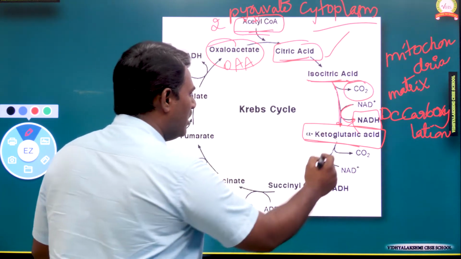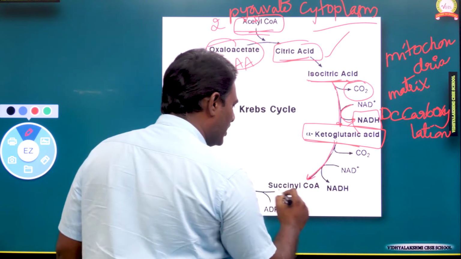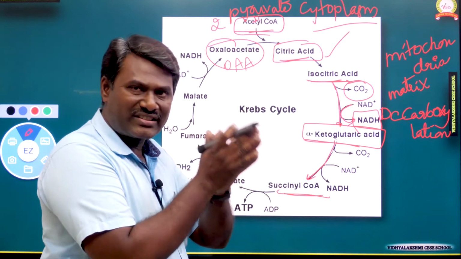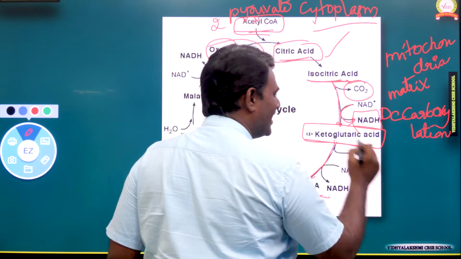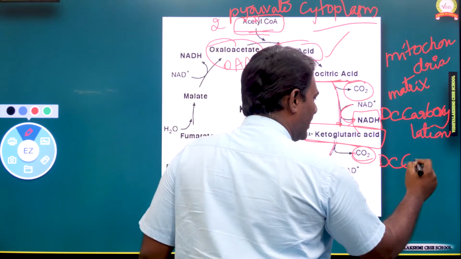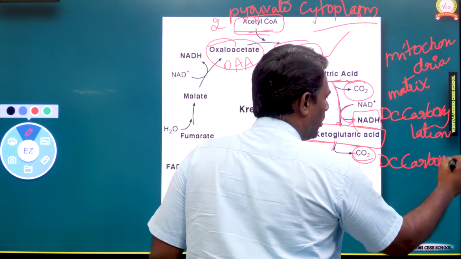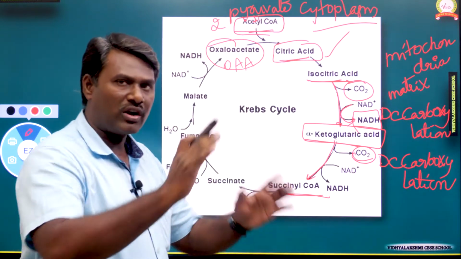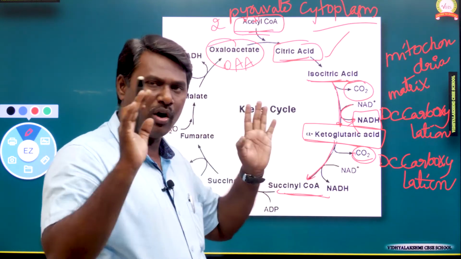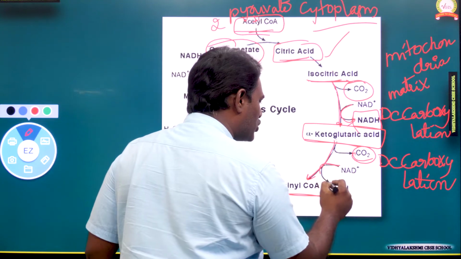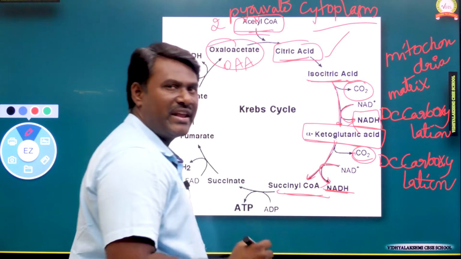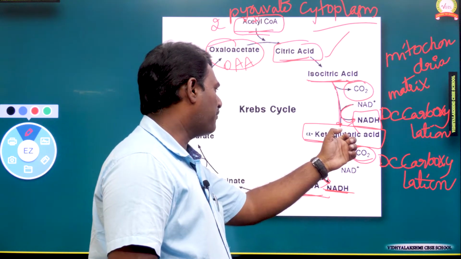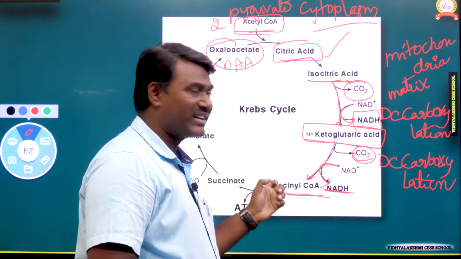Next, alpha ketoglutarate will convert into succinyl-CoA. Within this conversion, carbon dioxide is released. This we can also call decarboxylation, the removal of carbon dioxide. And moreover, NAD is reduced to NADH during the conversion of alpha ketoglutarate into succinyl-CoA.